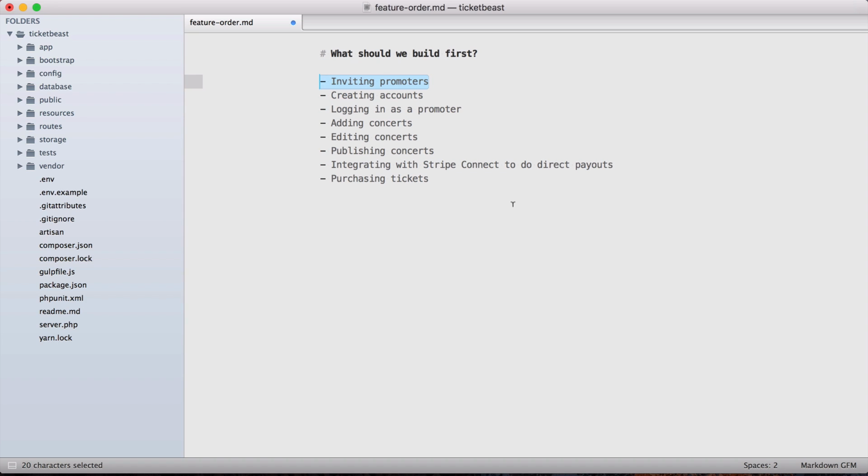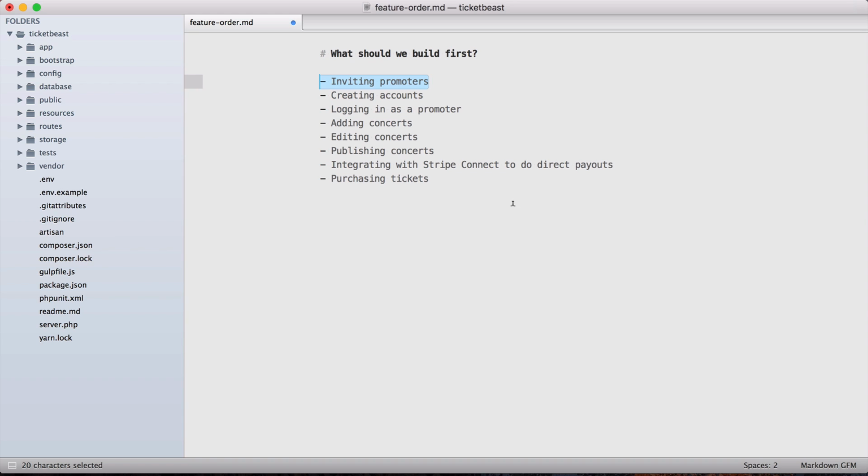Wrong. This is a common mistake that I see people make, and it leads you down this path of getting stuck in the weeds, building all sorts of features that aren't critical to the core of the application just because you're working towards some sort of end vision instead of really focusing on the value that you're trying to deliver with the application that you're building. So I think that the process we've taken so far is correct, but there's another step that people commonly skip.